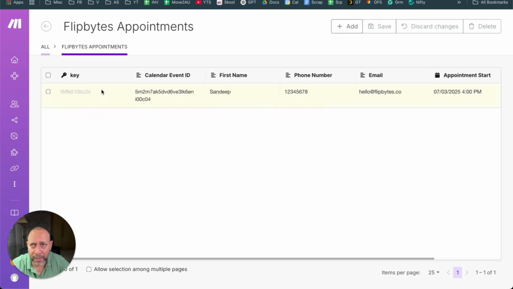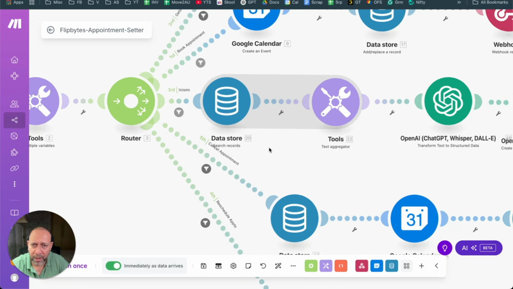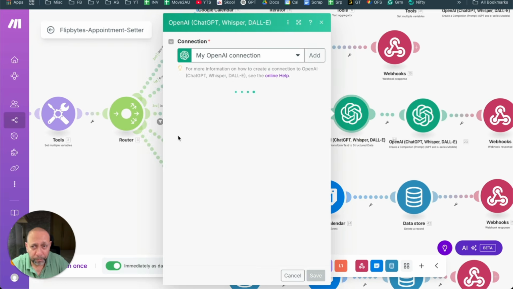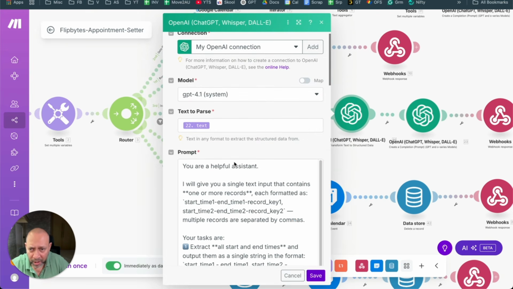So it'll extract everything, right? So that is what I'm telling it. Now, after that, we format that, we go into structured data, and I'm saying, if you can see, that, okay, I will give you a single text input, which is that it comes as a record. So after that, I'm getting a record and a record key and a date time.